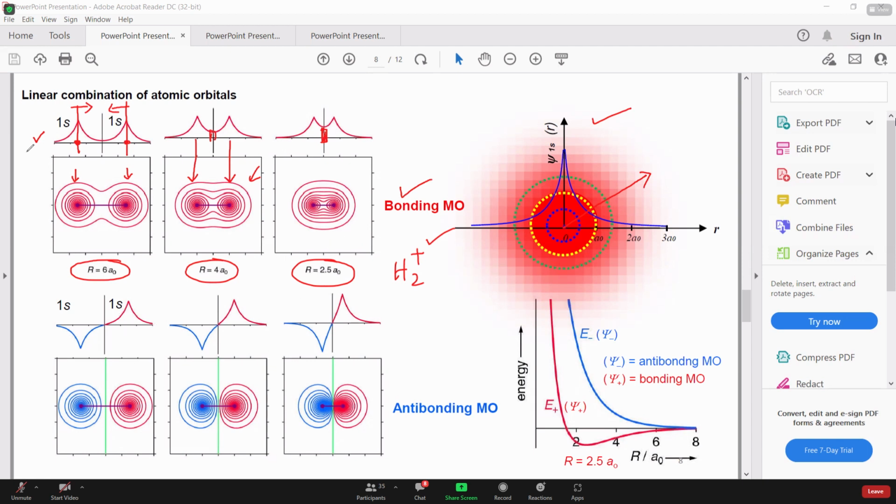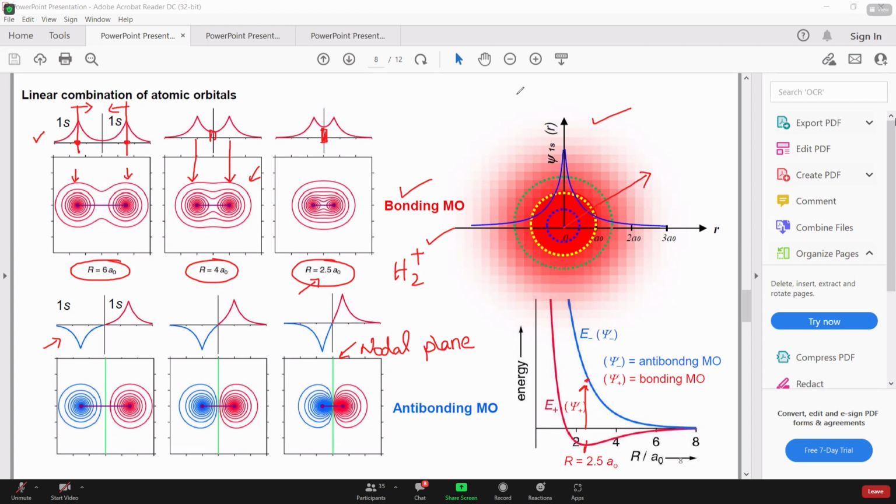In destructive, what happened? You simply invert one wave function like this, and the result is the same. This is the distance where this minima exists, corresponding to anti-bonding. There the energy increases, and this is the nodal plane we achieve. This is the anti-bonding molecular orbital.